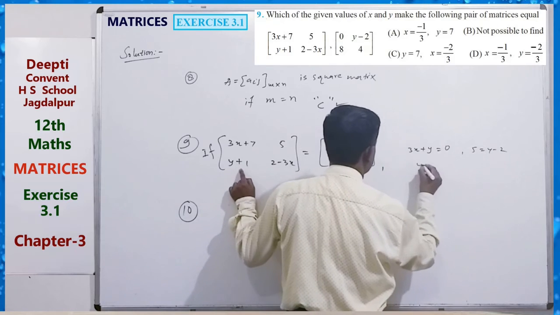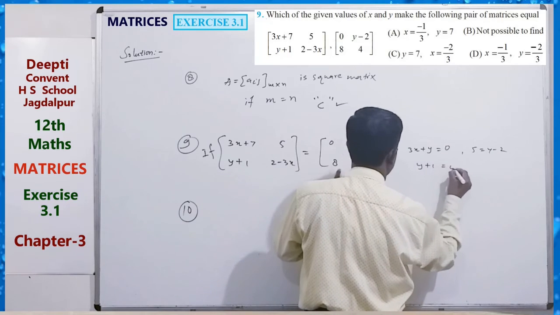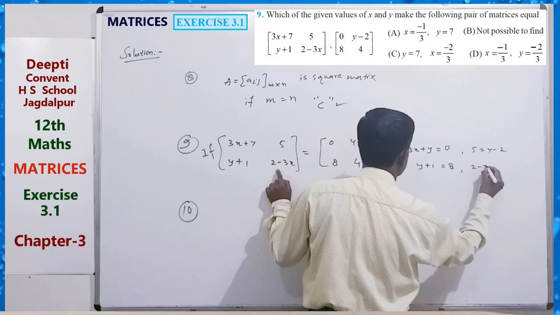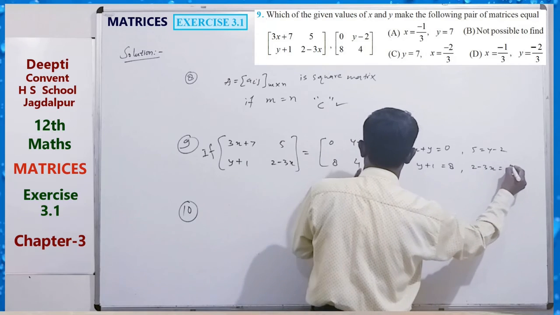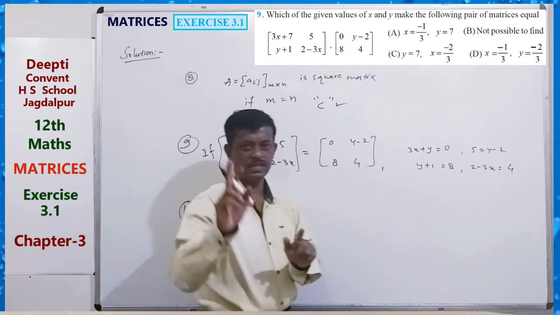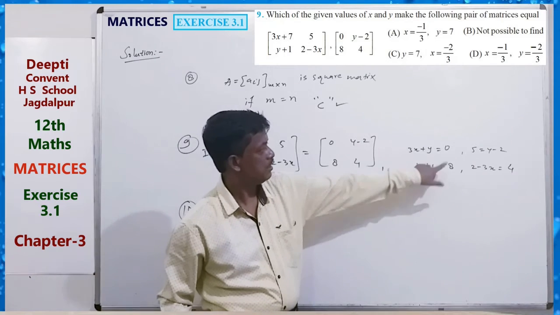and y plus 1 equals 8, and 2 minus 3x equals 4.